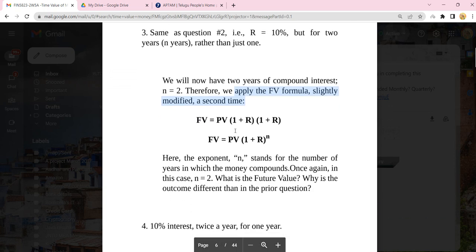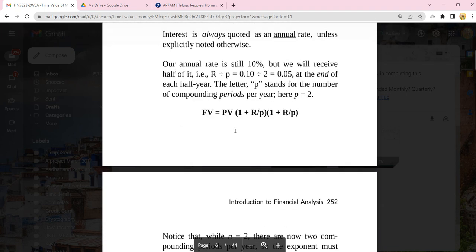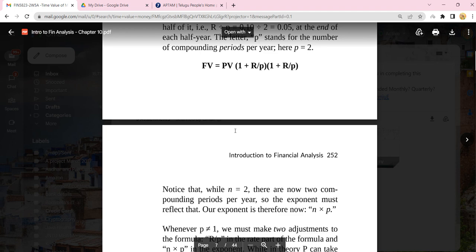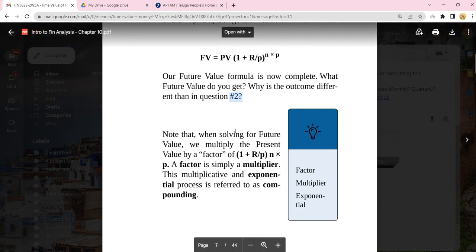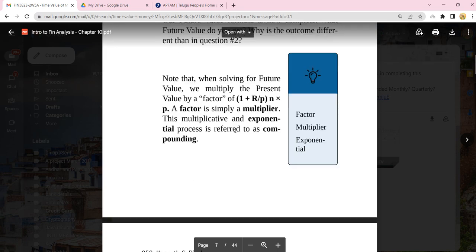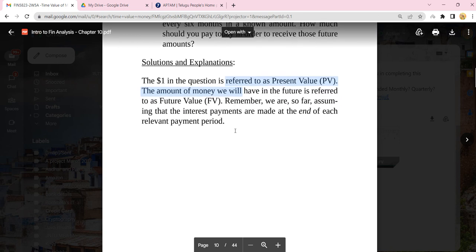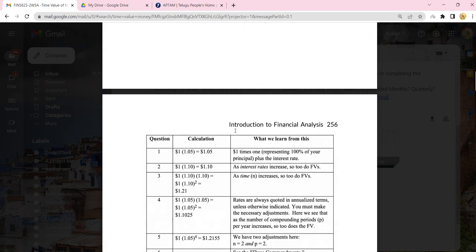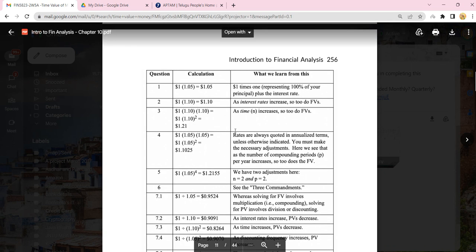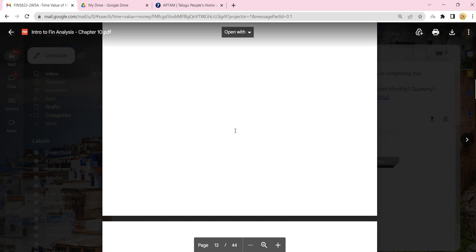There are different types of options that are given. See here, the future value using different formats. For different situations, the formula will vary. When we consider depreciation, this is how the value will be calculated. At the end of each task, certain questions will be given. Make sure you perform the calculation and finish the activity. So that is all about this one.